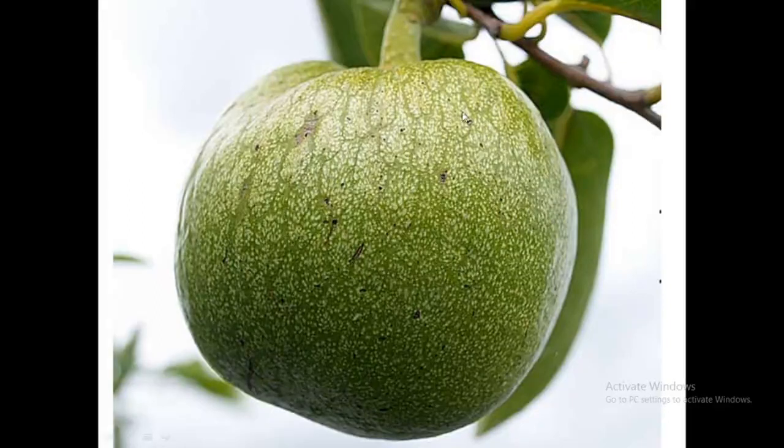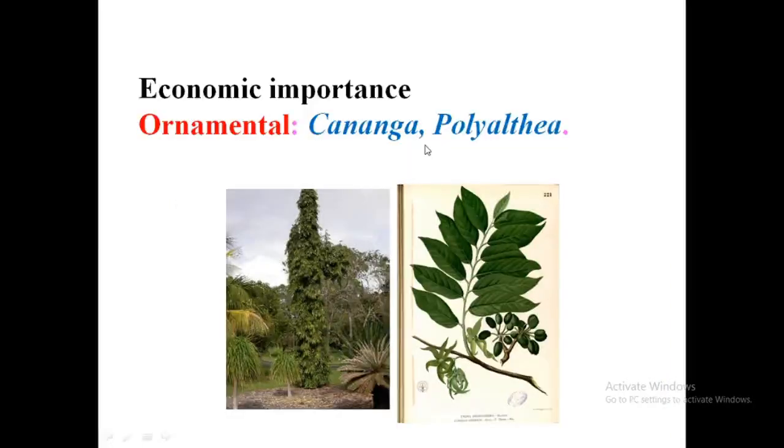And this is another one, pond apple, Annona glabra, very smooth glabrous surface. Then another economic importance is ornamental purpose. Two plants usually used, Kananga and Polyalthia.